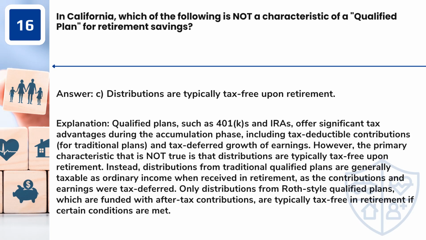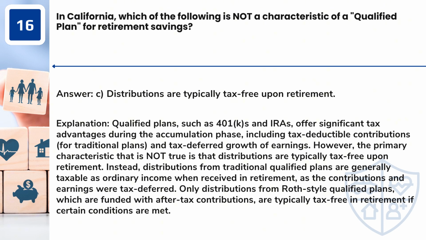Answer: C. Distributions are typically tax-free upon retirement. Qualified plans, such as 401(k)s and IRAs, offer significant tax advantages during the accumulation phase, including tax-deductible contributions for traditional plans, and tax-deferred growth of earnings. However, the primary characteristic that is not true is that distributions are typically tax-free upon retirement.